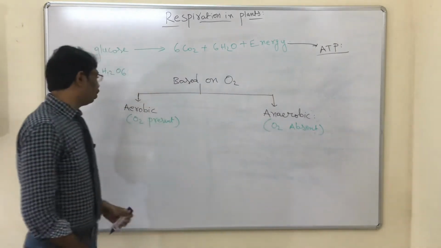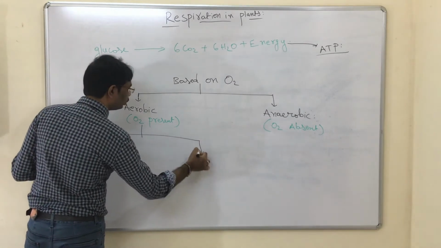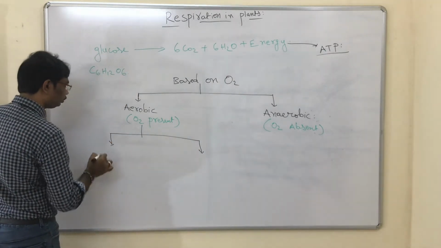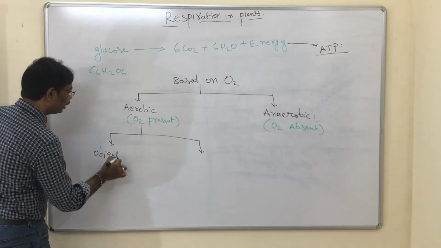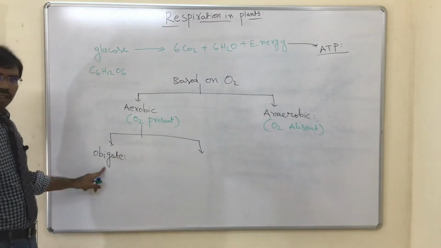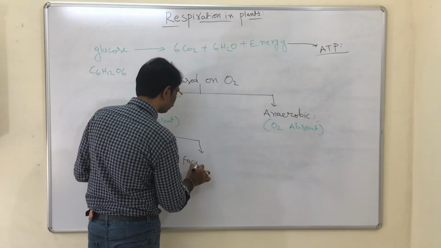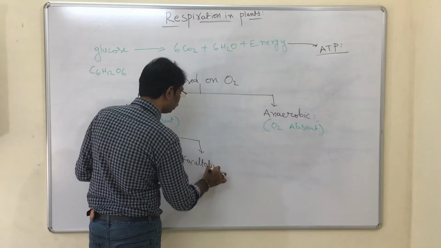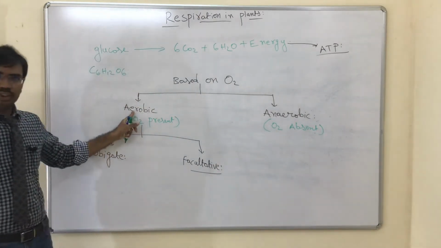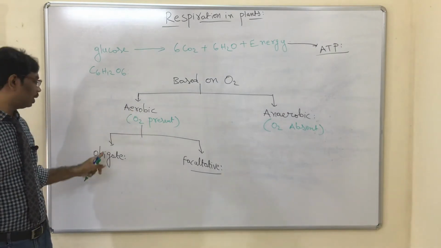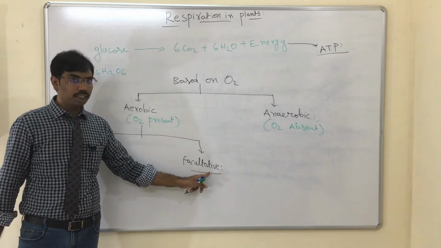Aerobic respiration is further classified into two types: obligate aerobic respiration and facultative aerobic respiration.